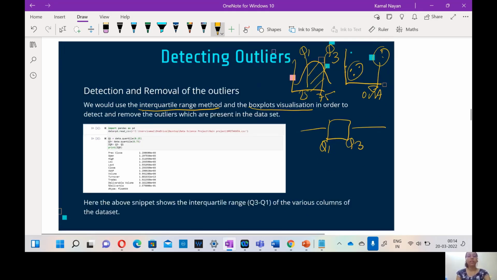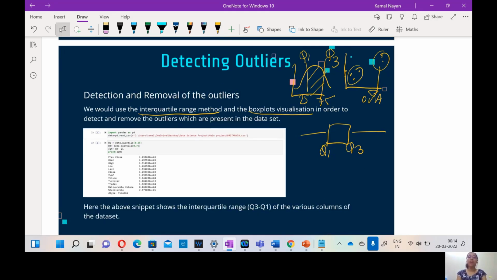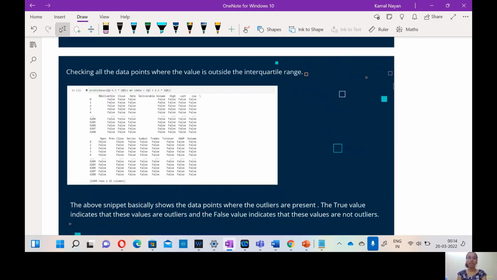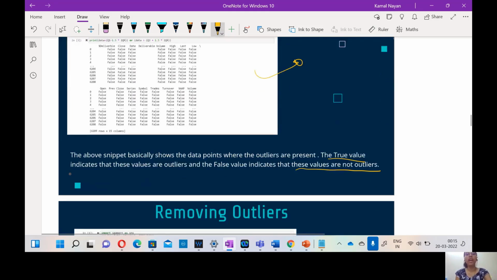Here the above snippet shows the interquartile range, meaning Q3 minus Q1, of the various columns of the dataset. Now we are going to check all the data points where the value is outside the interquartile range. Here the snippet basically shows the data points where an outlier is present. The false value will indicate that this point is not an outlier, and the true value will indicate that the point is an outlier. We are going to remove those outlier points.